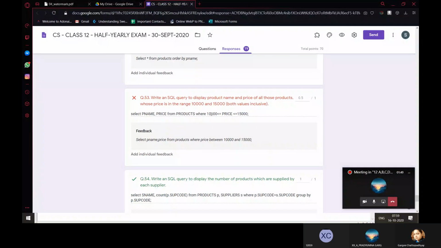This kind of an expression, it's not allowed in SQL. It is allowed in Python, but not in SQL. If you had written where price is greater than equal to 10,000 and price is less than equal to 15,000, that would have been correct. This kind of an expression is only unique to Python, not other languages.